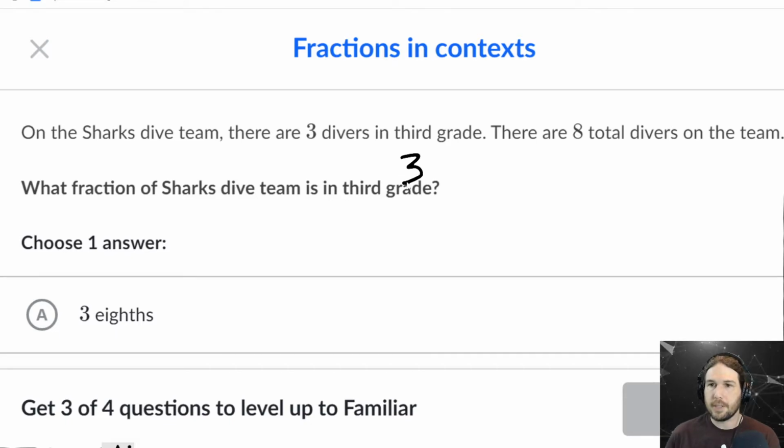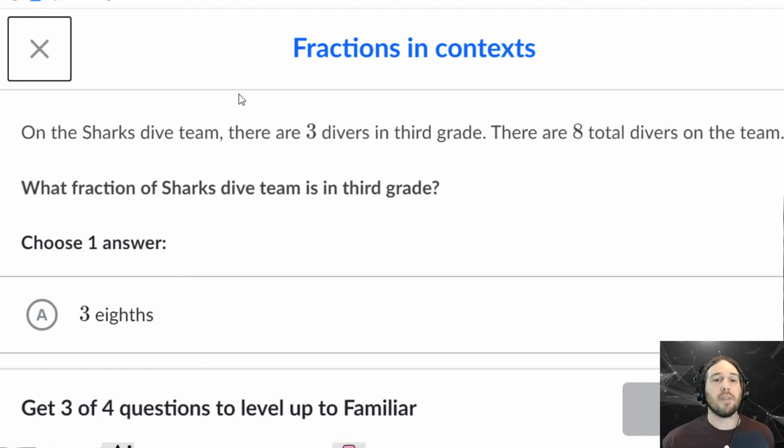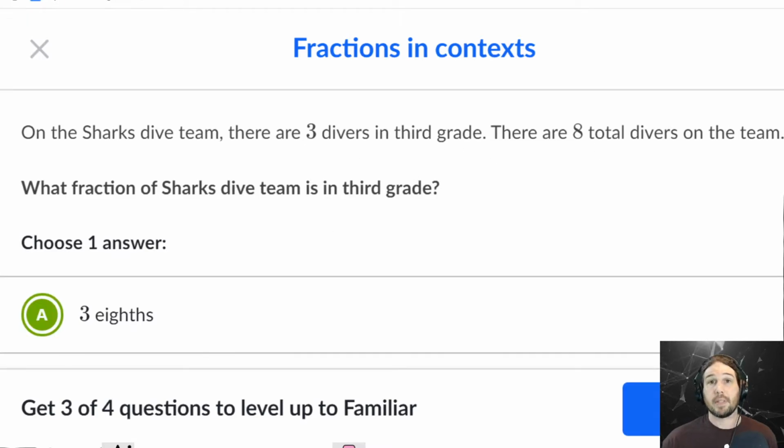3 3rd graders out of a total of 8. Right? Out of means divided by. 3 out of 8. And that is also the same thing as saying 3/8. They mean the same thing. Connecting words and symbols is so incredibly ridiculously important, especially at this early age.